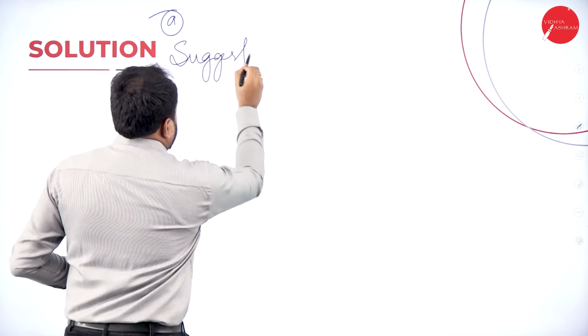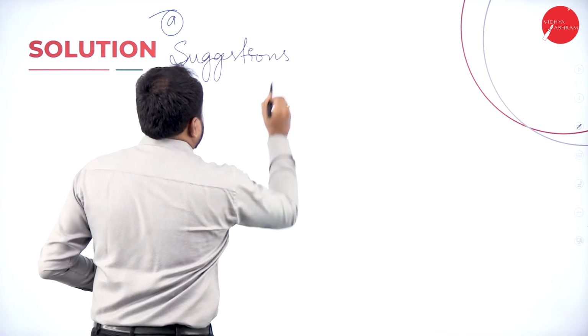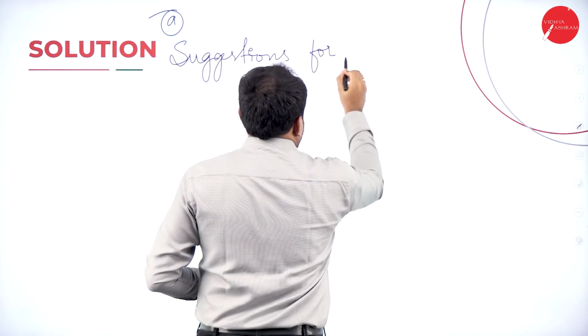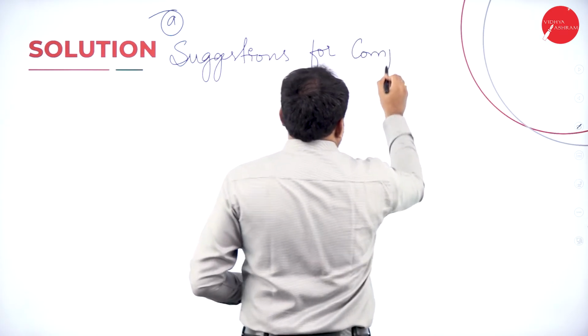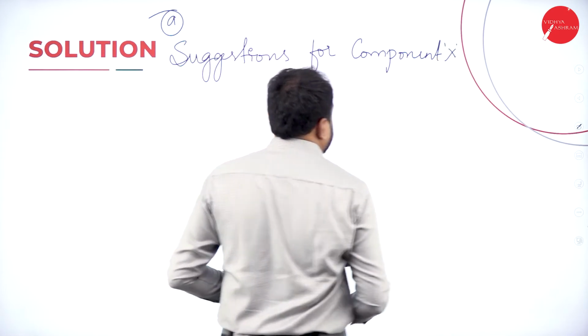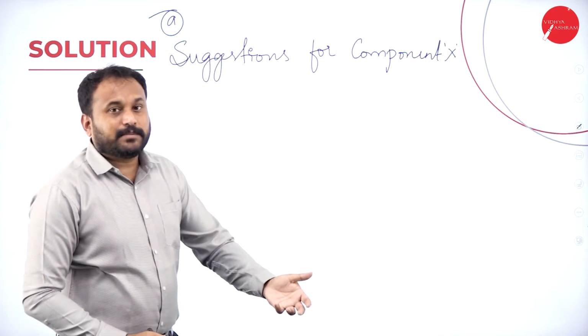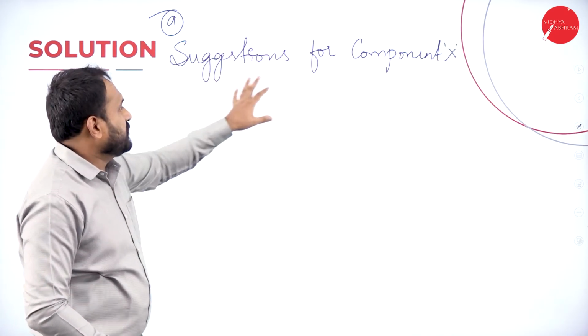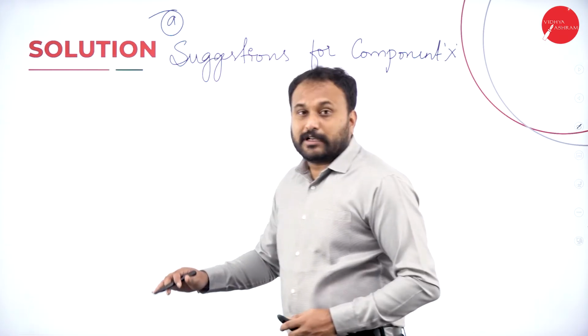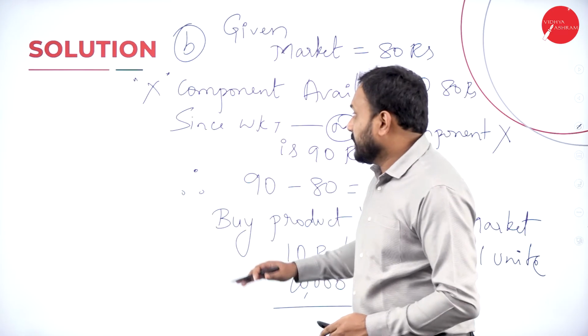Then you will go with suggestions for component X. Whether to make the product or to buy the product. Suggestions for component X. Then you will go with the calculation part. So let's check what exactly the question is all about.